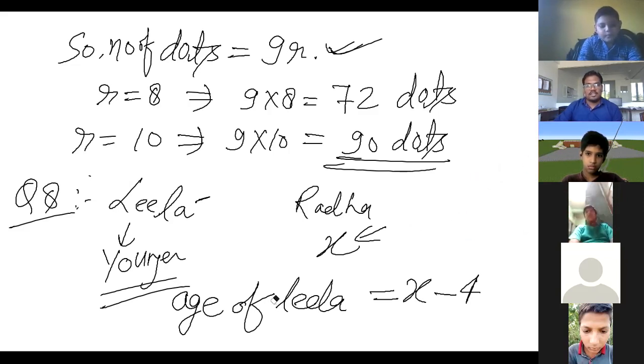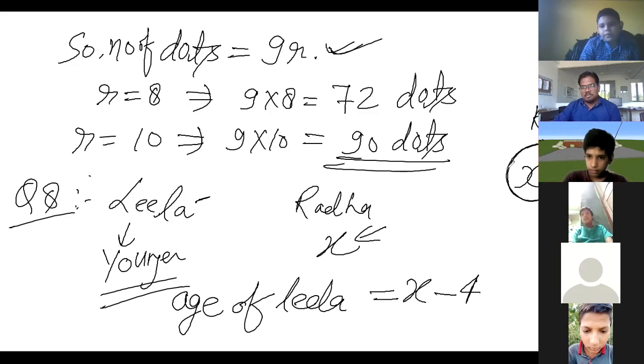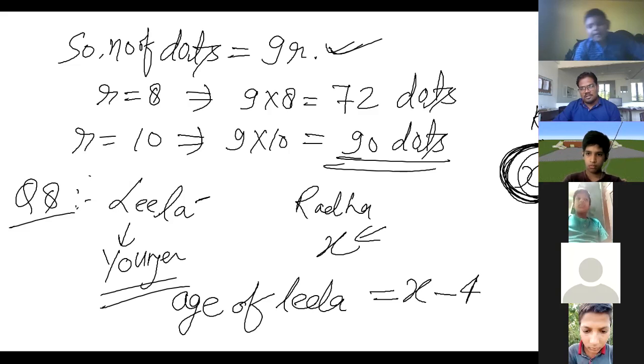हाँ, this is the age of Leela. Suppose Radha is X. And this is Radha, this is Leela. Radha is bigger than, means elder than Leela. This means her age will be more than her age, isn't it?